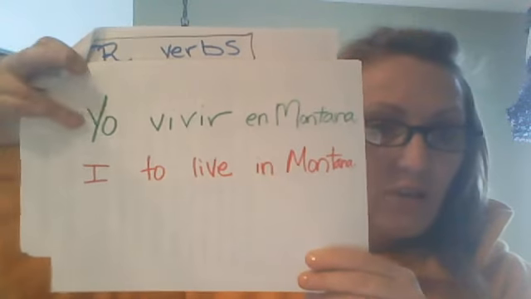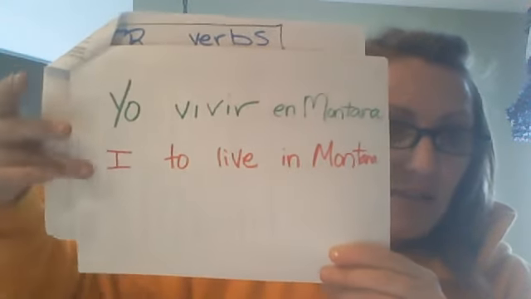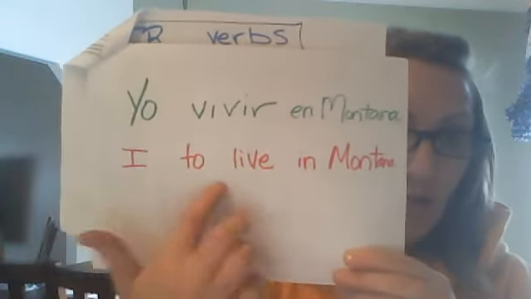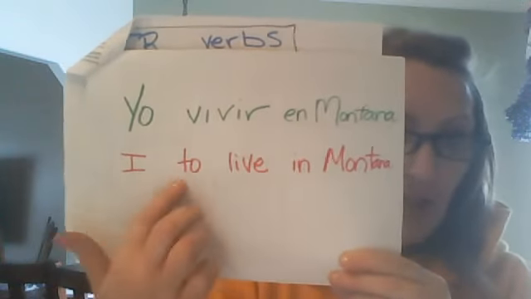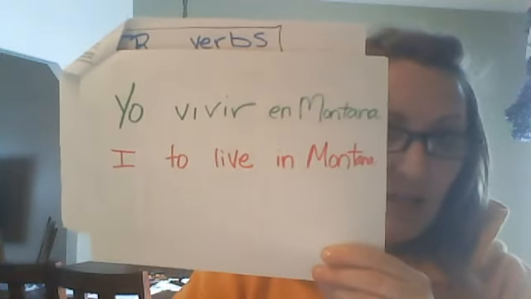So if you don't conjugate your sentences, it gets translated with that to in it, and it doesn't make sense. Yo vivir in Montana. If you said that to me, and you included a subject pronoun, I would know what you meant, and a native speaker would understand you more or less, but you do need to conjugate your verbs.